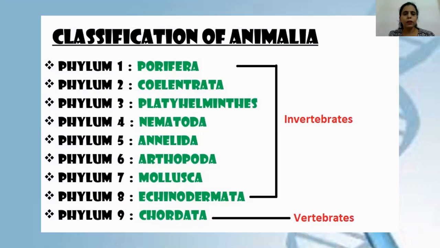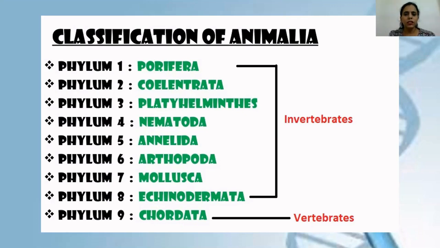Fine. So all these 9 phyla you have to remember in this particular sequence only, because this sequence shows the evolution on earth, like which particular group of organisms came into existence first. So you have to remember this particular sequence. Now out of these 9 phyla, the first 8 phyla, that is Porifera, Coelenterata, Platyhelminthes, Nematoda, Annelida, Arthropoda, Mollusca and Echinodermata, are all invertebrates, and only the last phylum, that is phylum Chordata, belongs to vertebrates.